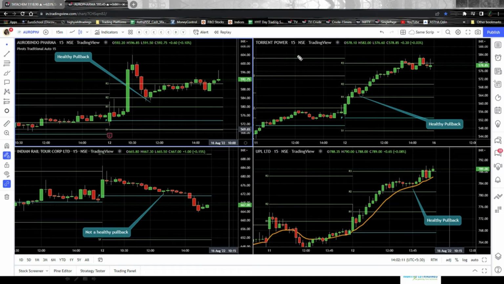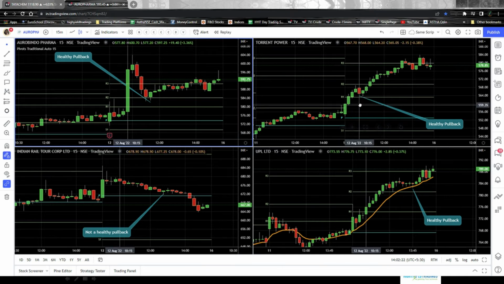This is a 15 minutes chart for Torrent Power. Since the morning, it has been making continuous green candles. And this is the candle, the 10:15 candle, which gave a retracement. It was a pullback that happened.